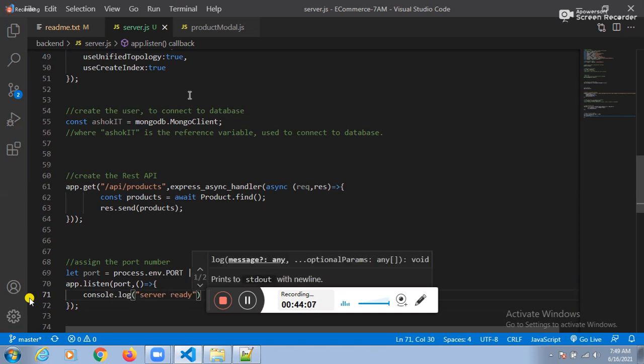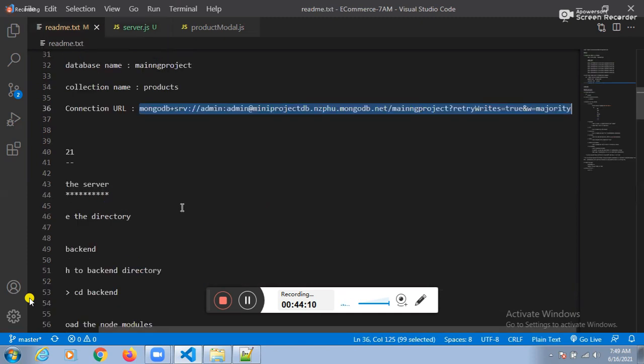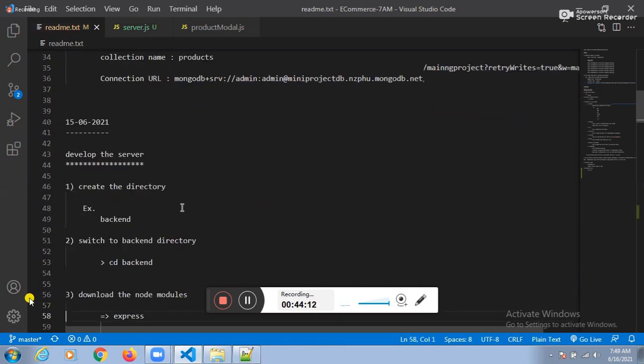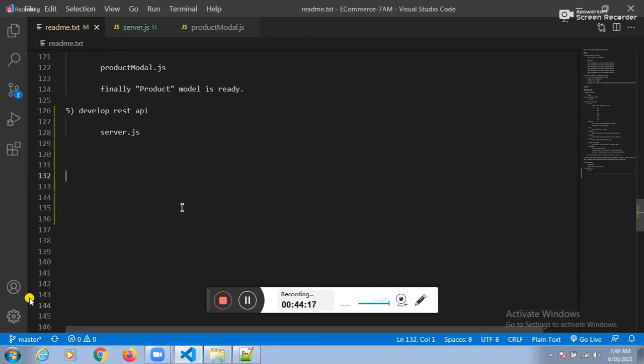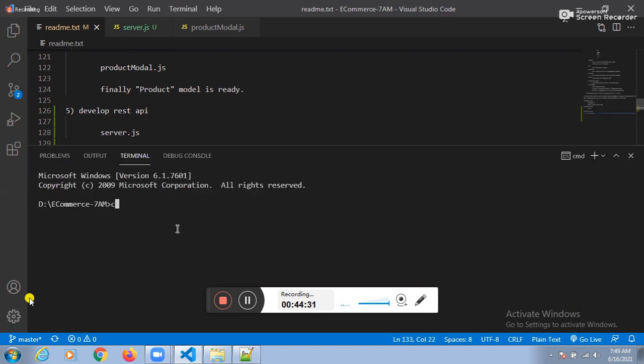After making the Node server ready, next, sixth one, start the server. Can you people help me, how to start the server? Node space server. Node server. Can I start it? Yes. How to start it here? Node space server.